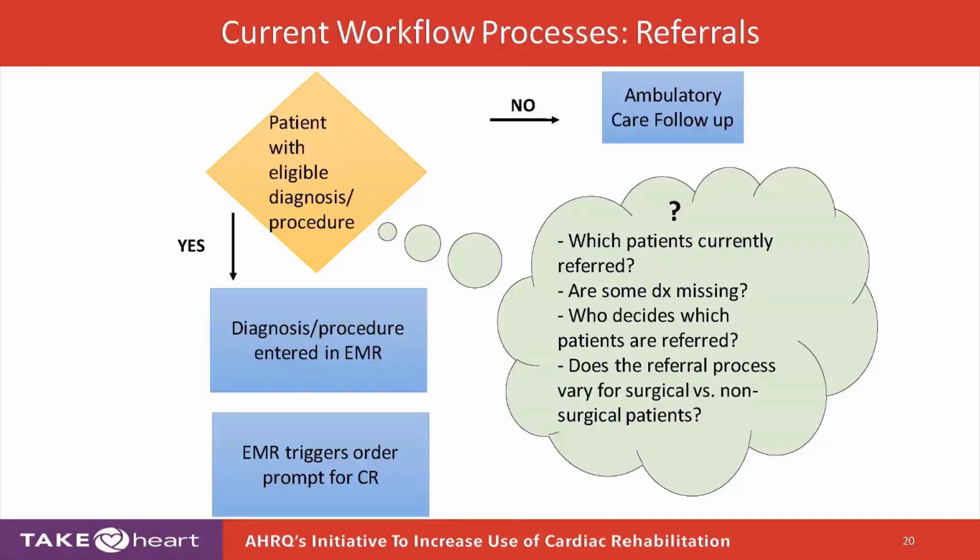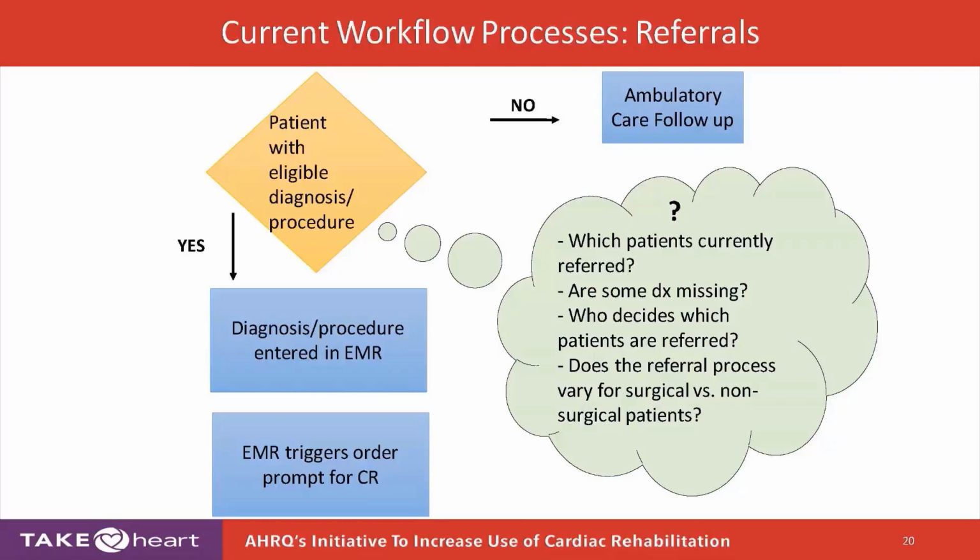So here's an example of just blowing up the decision-making point, which is your pyramid there, or your diamond-shaped symbol. And so it's asking questions: which patients are currently referred? Are we missing diagnoses? Are we including our SCAD patients, our type 2 MIs, our LVAD patients? Who decides which patients are referred? We need to ask that question.